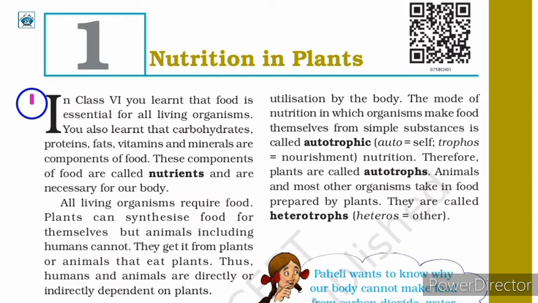So, let us begin. In class 6, you learned that food is essential for all organisms. You also learned that carbohydrates, proteins, fats, vitamins and minerals are the components of food. These components of food are called nutrients and are necessary for our body.